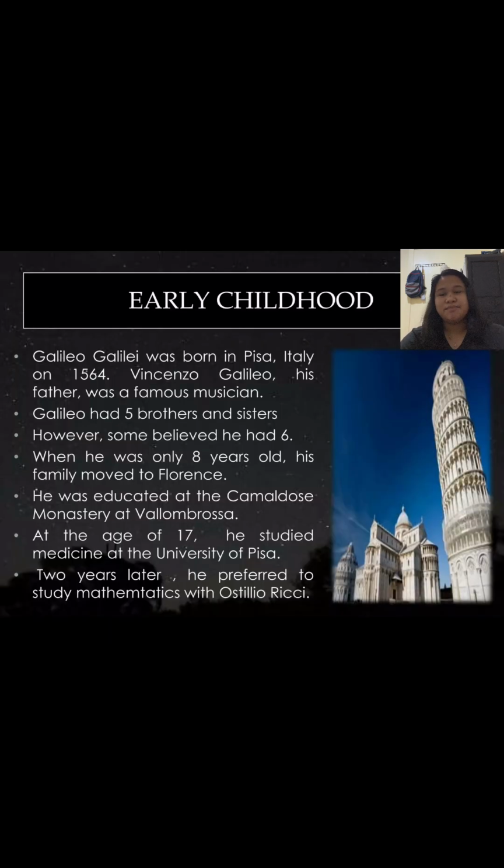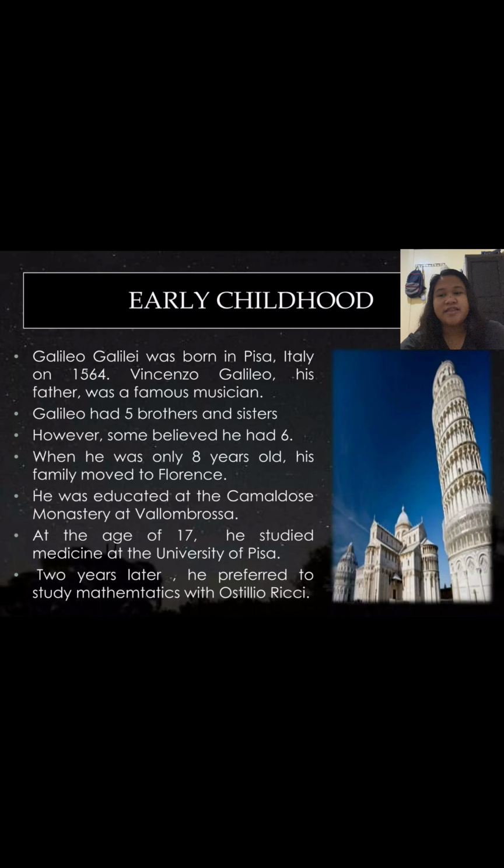Galileo Galilei was born in Pisa, Italy in 1564. Vincenzo Galileo, his father, was a famous musician. Galileo had 5 brothers and sisters. However, some believed he had 6. When he was only 8 years old, his family moved to Florence.